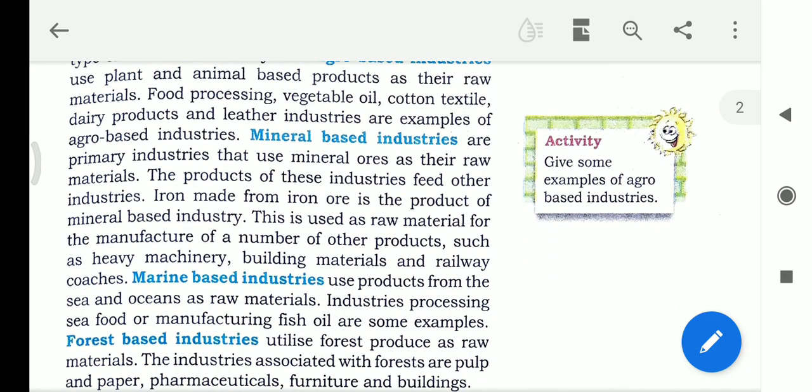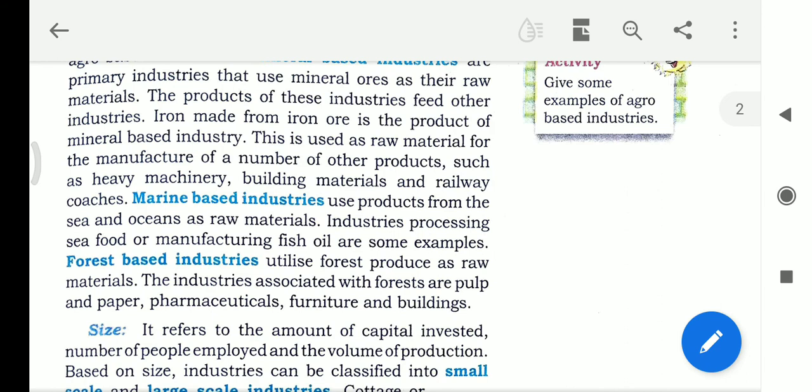After that, marine-based industries use products from the sea and oceans as raw material. Some of the things we get from the seas and oceans, we can use to get the different things which are needed in our day-to-day life. Examples are fish oil and some other things, like seafood. Forest-based industries utilize forest produce as raw materials.